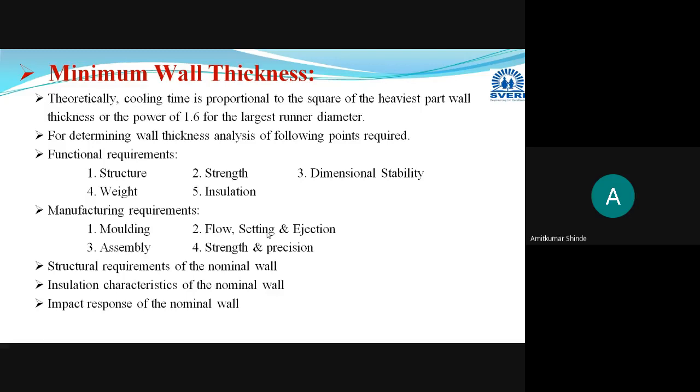Then ejection: how much time it will take for the ejection, or whether that method is very easy or it will consume some time or some other extra arrangement is needed, and whether any extra assembly or some support is needed during this manufacturing process. These points you have to consider.